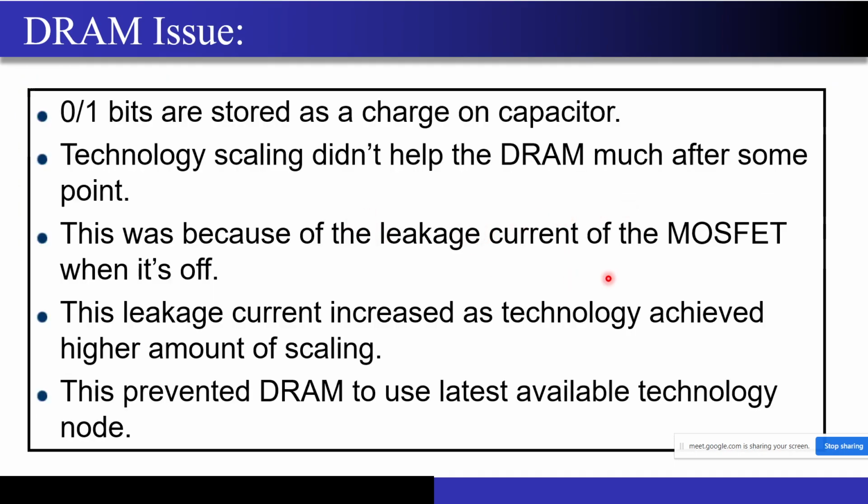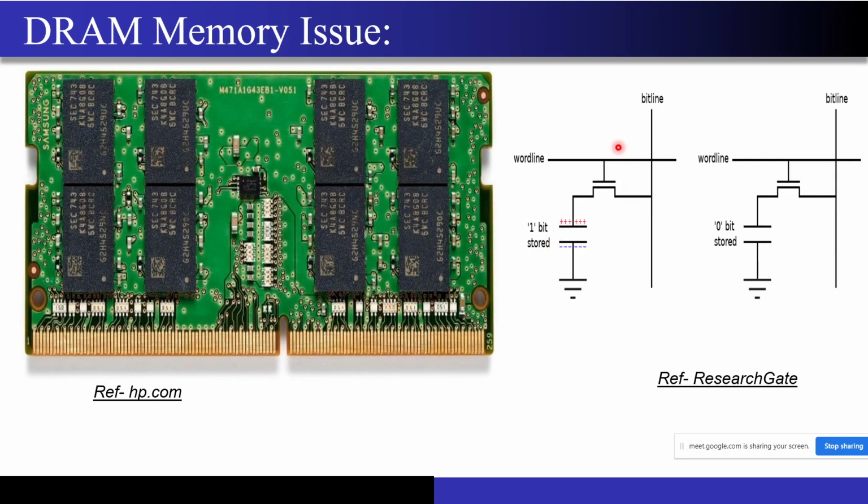This was because of the leakage current of the MOSFET when it's in the off condition, right? So this leakage current increased as the technology achieved higher amounts of scaling, and this prevented the DRAM from using the latest available technology node, right? So this was one of the main reasons why the DRAM didn't scale so much compared to processors, because I cannot make this transistor arbitrarily small, and the moment I stop the scaling of the transistor, I cannot fit more transistors in the same amount of area.